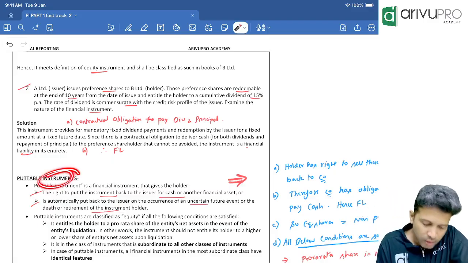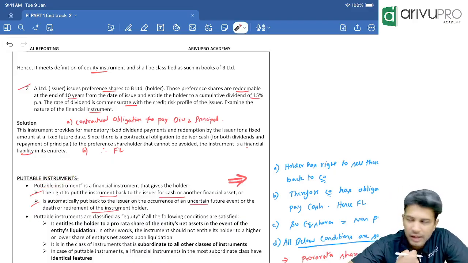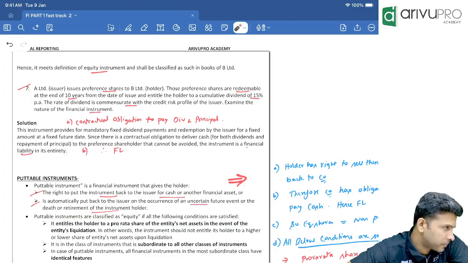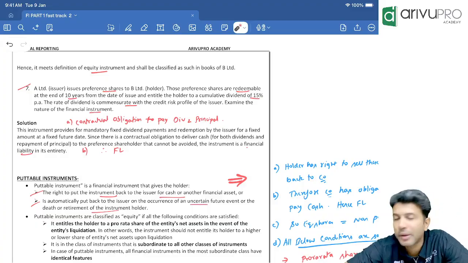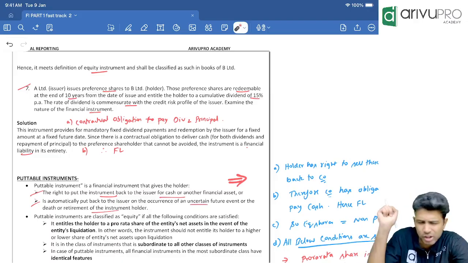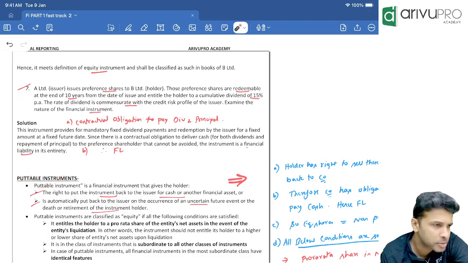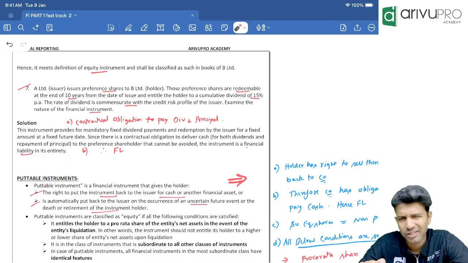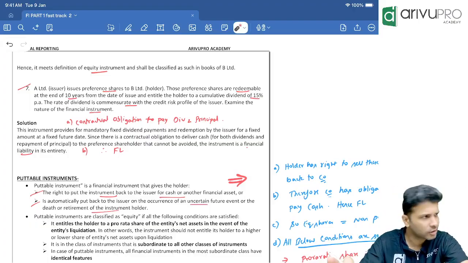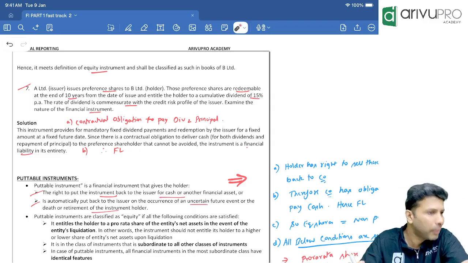Okay. Sir, what are these puttable instruments? Sometimes what happens, we will issue an instrument with a put option. Whatever it could be, like equity shares, debentures, preference shares, or whatever. The company will issue these sorts of instruments along with one extra feature called a put option. What is this? Sir, if you studied AFM, you might know this, or if you have not studied, it's fine. Put means what? Put back, give back.